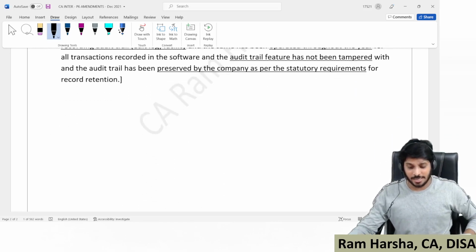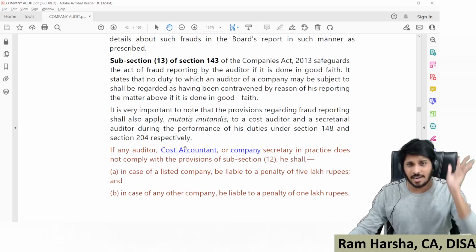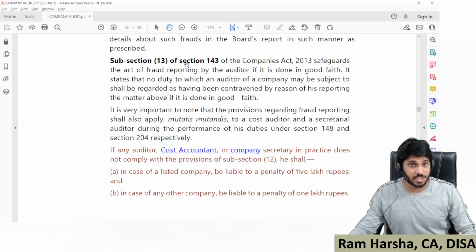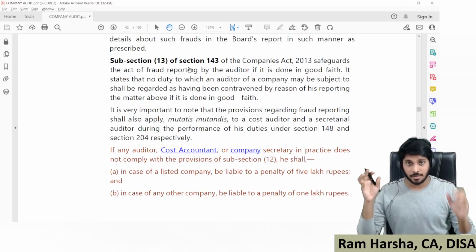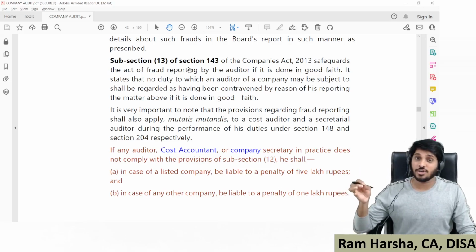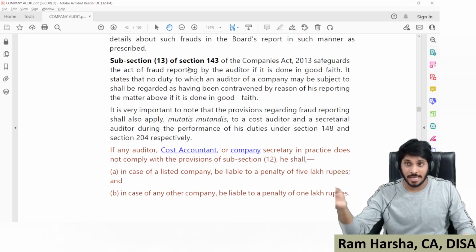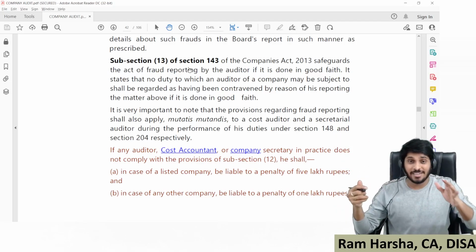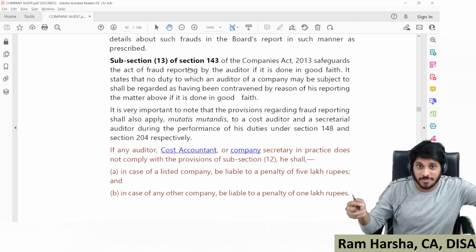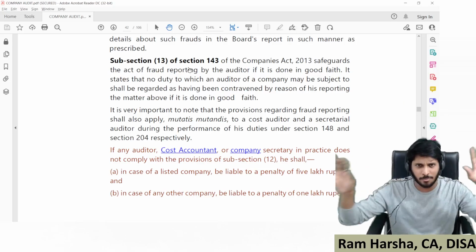In addition to that, for CA Inter students, there is one additional relevant amendment in 143 subsection 12. We all know, suppose the auditor has reason to believe that a fraud has been committed in the company, that is, the statutory auditor identified a fraud. If it is 1 crore or more, he has to report to the central government within 60 days. If it is less than 1 crore, he has to report to the board of directors or audit committee, and they need to present it in the board of directors report. This is the broad provision.